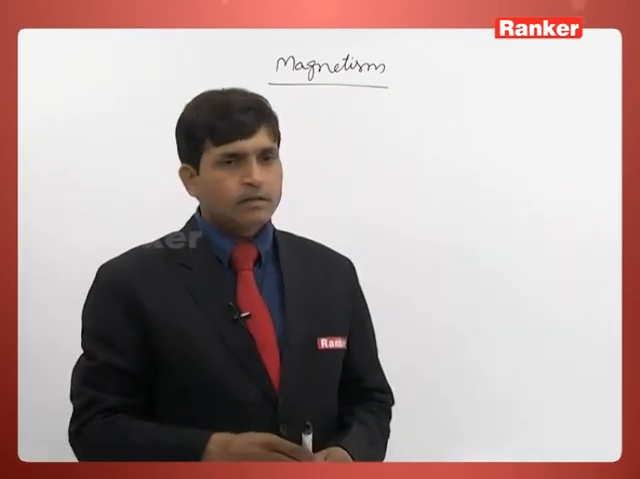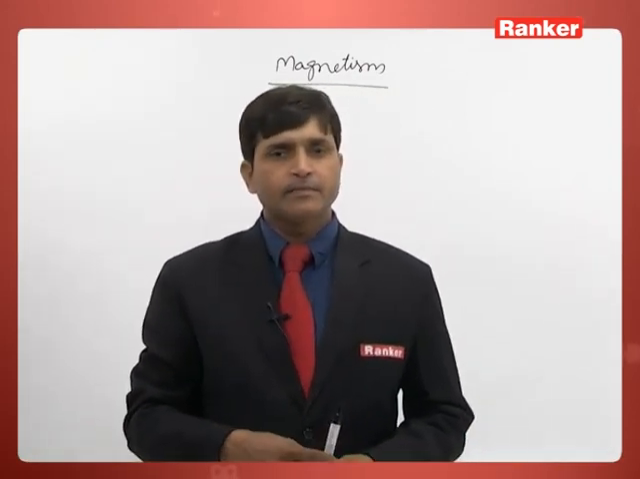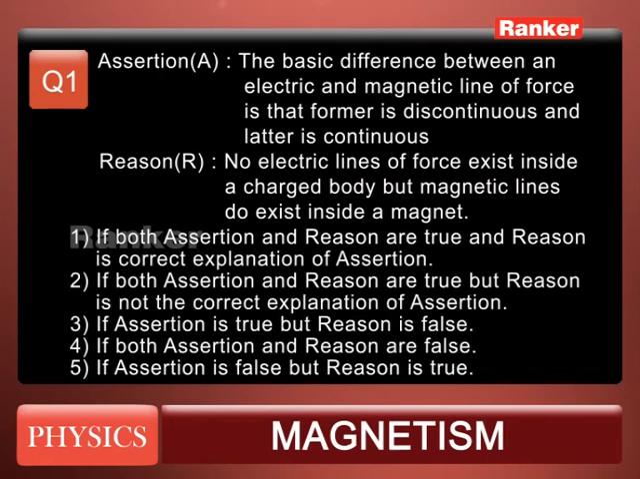Now see some questions based on magnetism. Question number 1 is based on assertion and reason. The assertion given is: the basic difference between electric and magnetic lines of forces is that the former is discontinuous and the latter is continuous. And the reason is: no electric lines of forces exist inside a charged body, but magnetic lines of forces do exist inside a magnet.